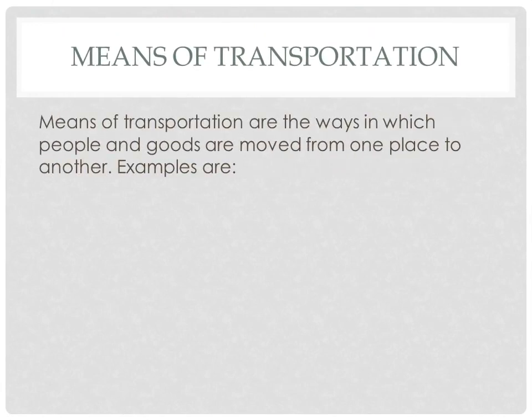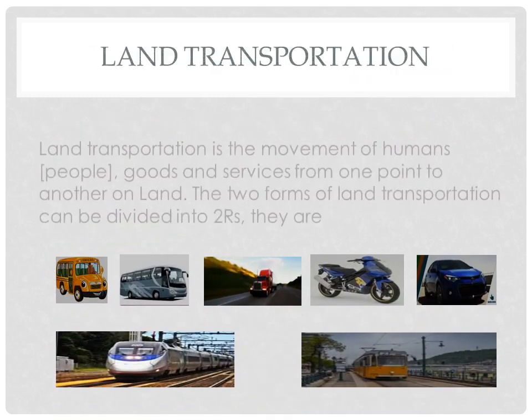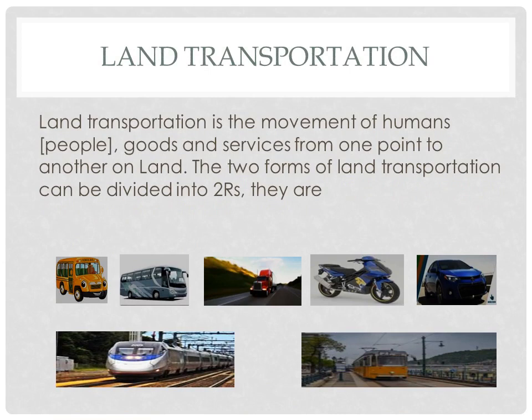Means of transportation. We said means of transportation are the ways in which people and goods are moved from one place to another. Okay? How people, goods and services are moved from one place to another is called means of transportation. Now let us look at some of these means. One, land transportation. We have air transportation, and we also have water or sea transportation. So these are the three means of transportation. So we want to take a look at these means one after the other.